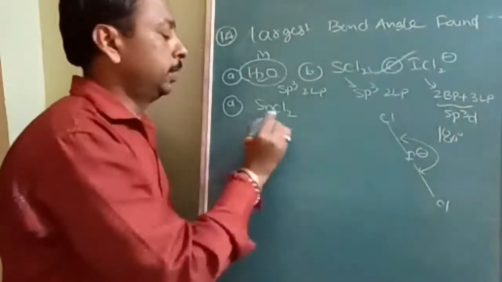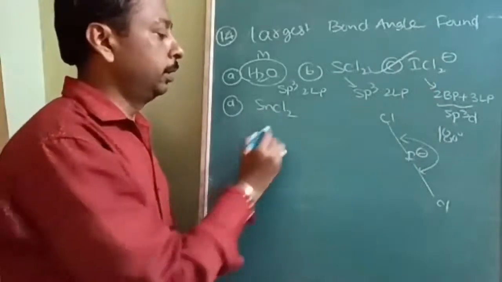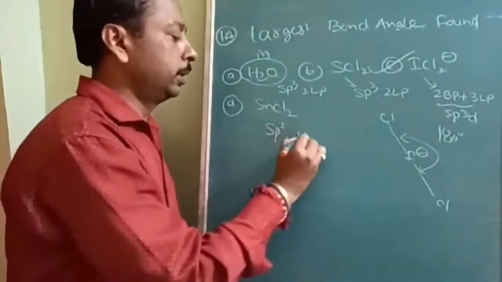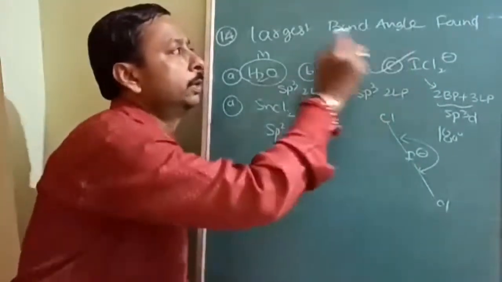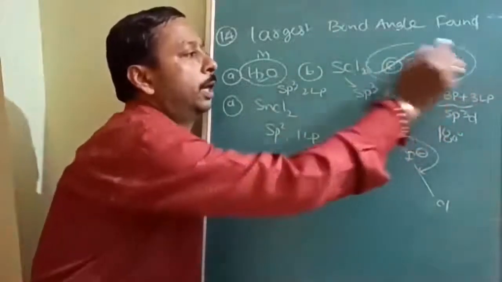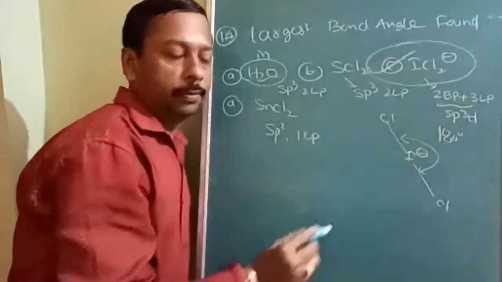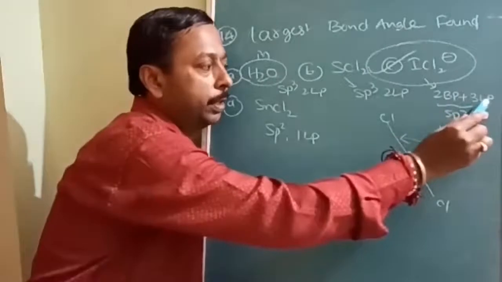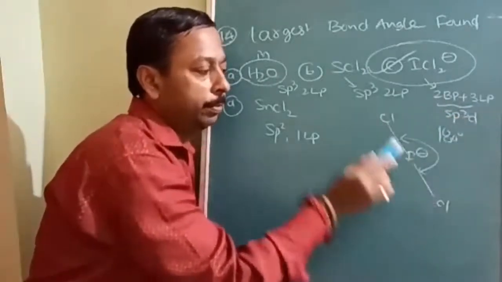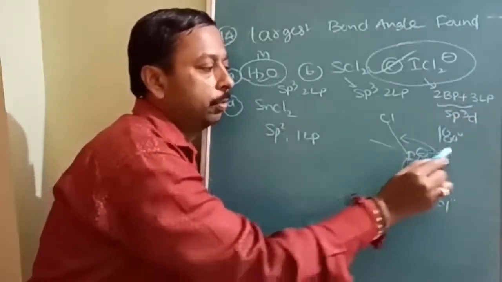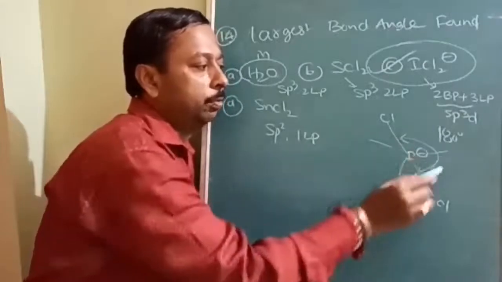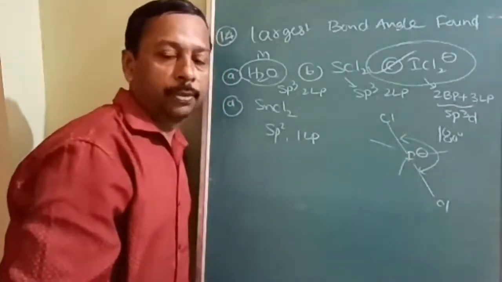And SnCl2, it is carbon family, so sp2 hybridization with one lone pair. So the largest bond angle is in ICl2 minus, and why is that? Because of the 2 bond pairs and 3 lone pairs. The bond pairs will be in a line and the 3 lone pairs will be in a triangle. So the bond angle will be 180. So the answer is C.